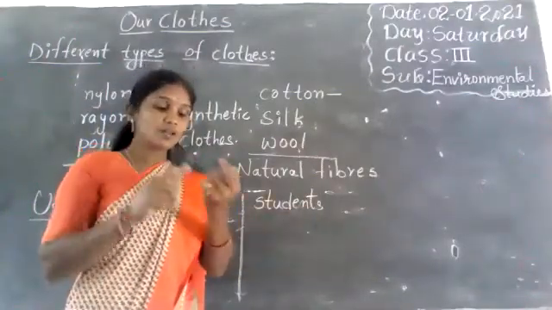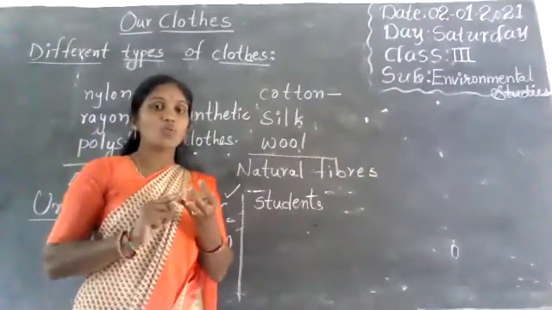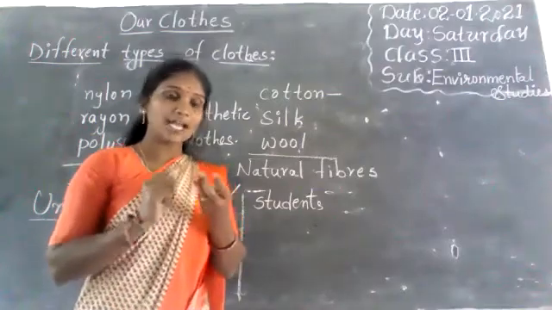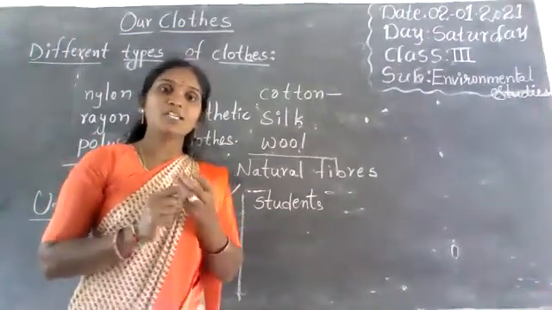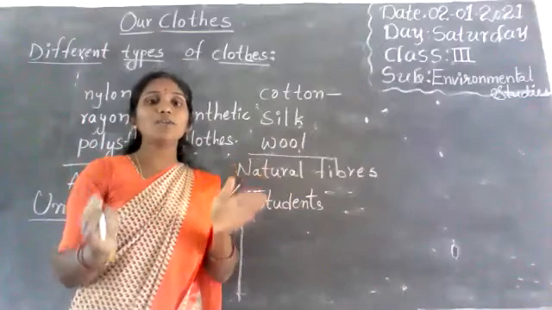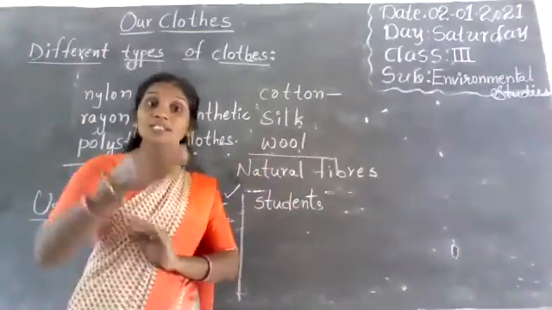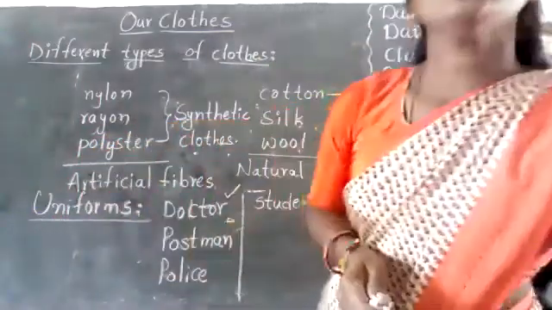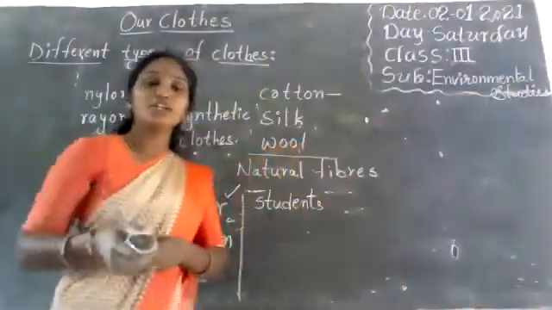Policeman, postman, bus drivers, and the fire engine man wear the same khaki color, but their dress type is different.